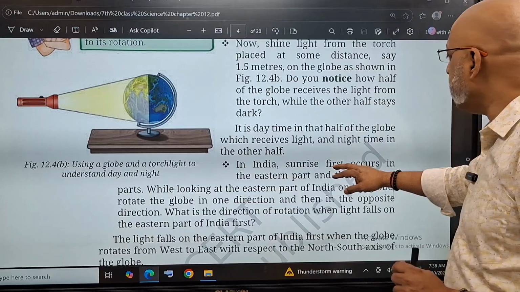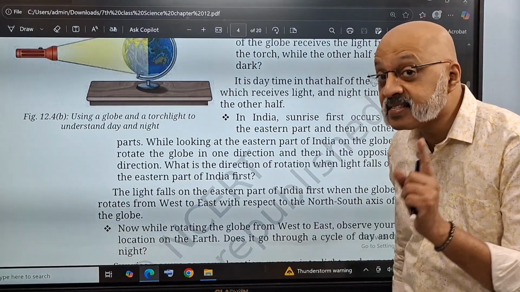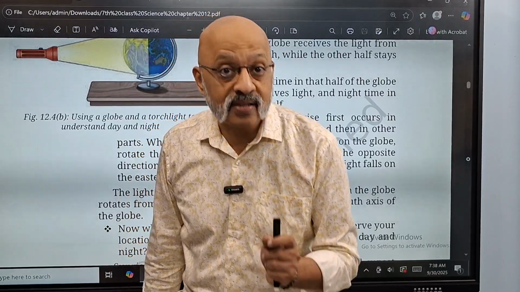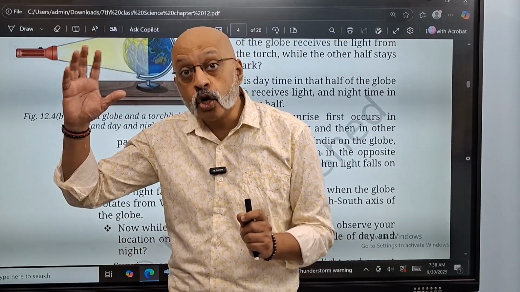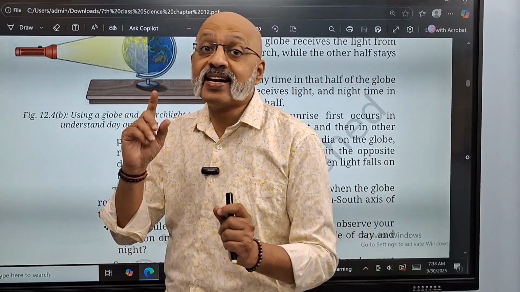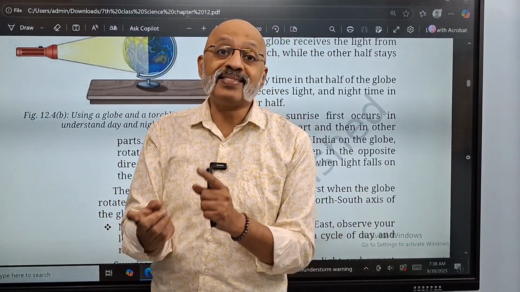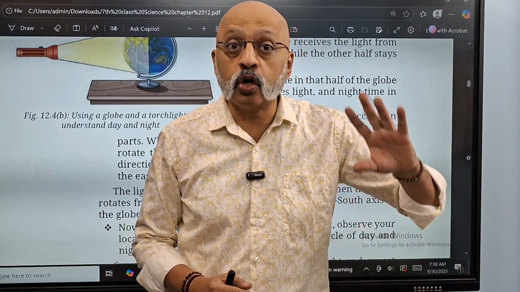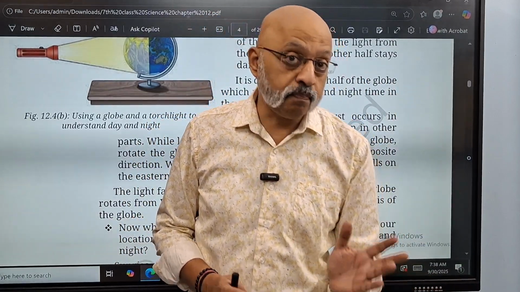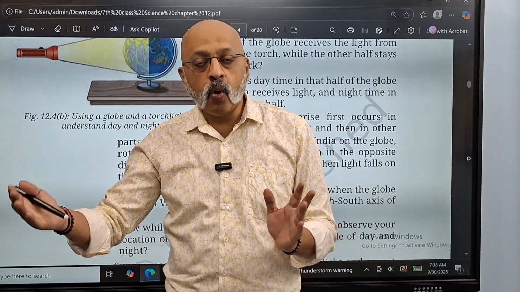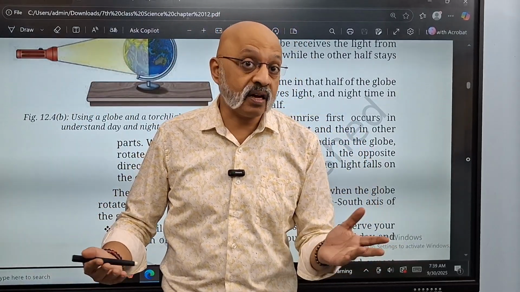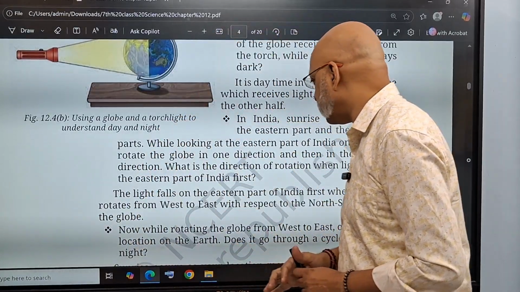Clear? Now in India, sunrise first occurs in the eastern part, which is why if you are in a state like Assam or Meghalaya, in the northeastern part of India, you will find that the daylight comes earlier for you as compared to, let's say, Rajkot or Gandhinagar or Ahmedabad in Gujarat, right? Which is in the western part of India. It will be 1 hour, half an hour. The daylight will strike earlier in Assam as compared to Gujarat and Rajasthan.